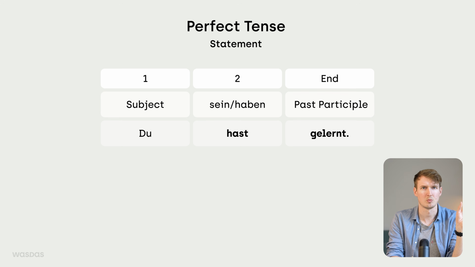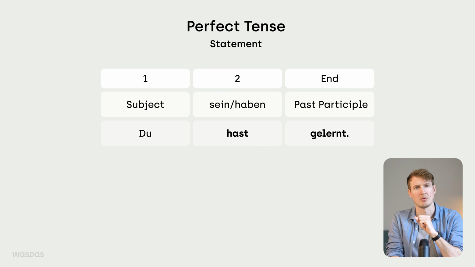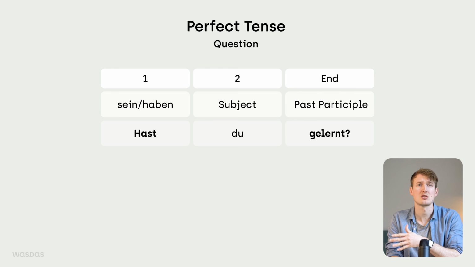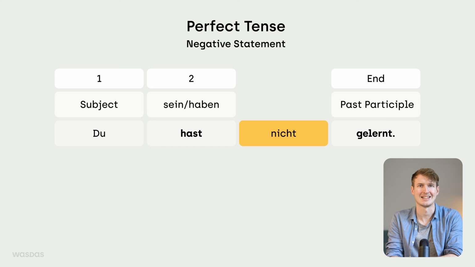This participle form will also always be in the end of the sentence, whereas the form of sein or haben will be in second position. This changes for questions, obviously. For any form of negation, we add nicht right in front of the participle form. That's it for today. Now you know what the perfect is all about.